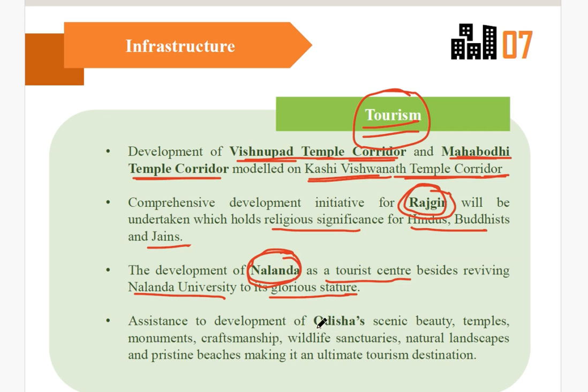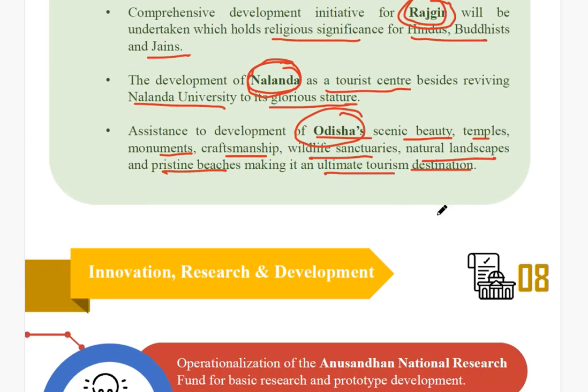Now, assistance to development of Odisha's scenic beauty. In case of Odisha, the government has emphasized creating temples, monuments, promoting craftsmanship, developing wildlife sanctuaries and natural landscapes, and cleaning the pristine beaches, etc., to make it an ultimate tourism destination. So this was related to infrastructure related tourism.